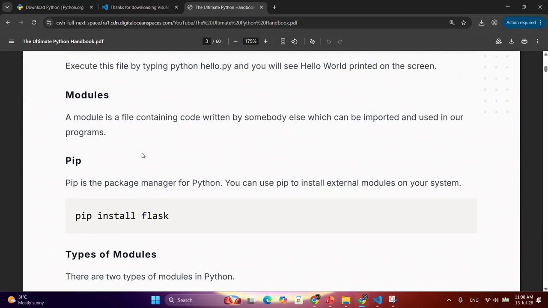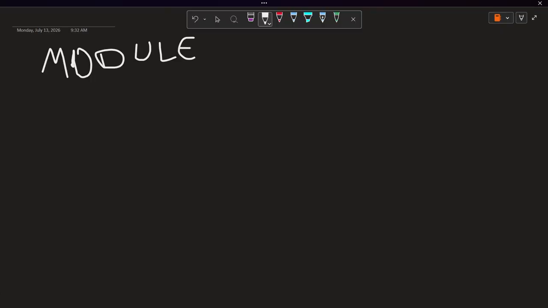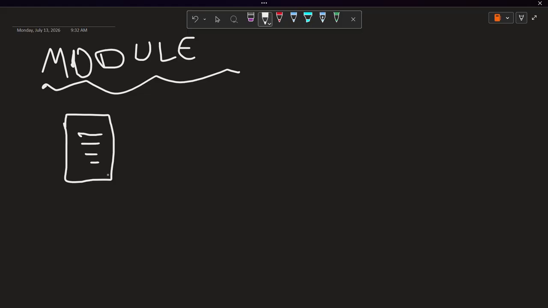Now, what are modules? A module is a file containing code written by somebody else, which can be imported and used in our programs. So, module simply means a package. I will open notes to explain. Module means a predefined package or program. See, someone has written something in this container. Say, this is some program. Somebody has written something here.